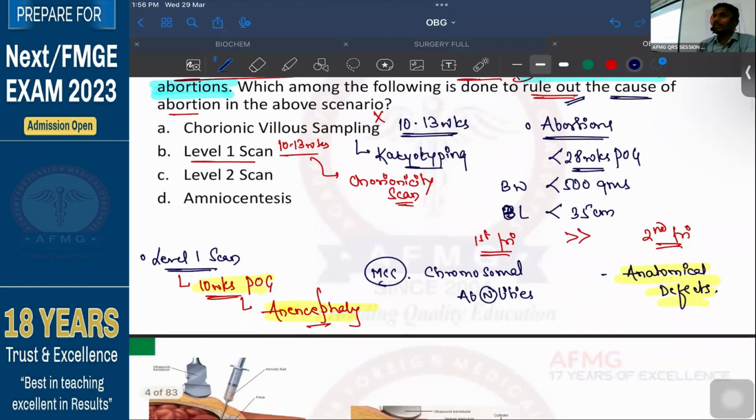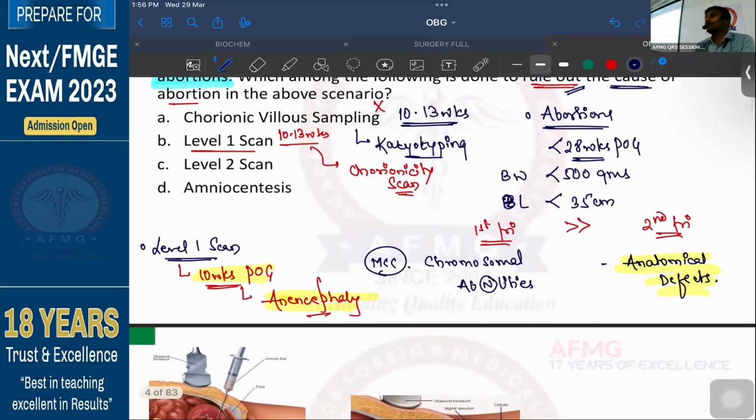So any which ways, 10 to 13 weeks time has surpassed. So chorionicity or level 1 scan can also not be done. And any which ways, we need to rule out all the other anatomical defects. हमें बस anencephaly थोड़ी देखना है. And if a patient was suffering from anencephaly, usually the loss of fetus occurs in the first trimester. यहाँ पे abortions कब हो रहे थे? In the second trimester. So anencephaly, if it was there, then it would have caused loss in the first trimester itself. ठीक है? यहाँ पे again this can be ruled out.